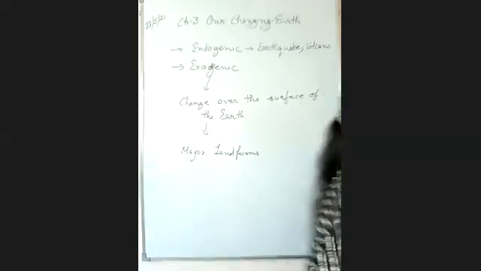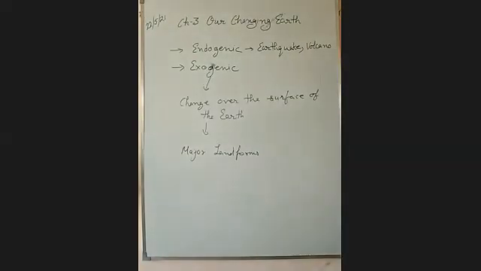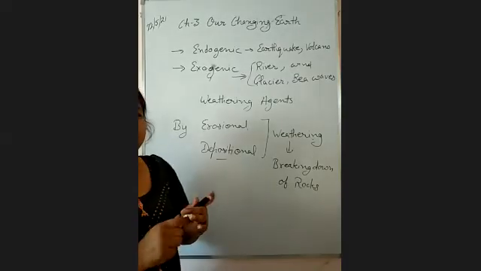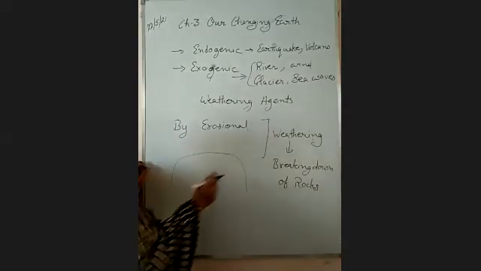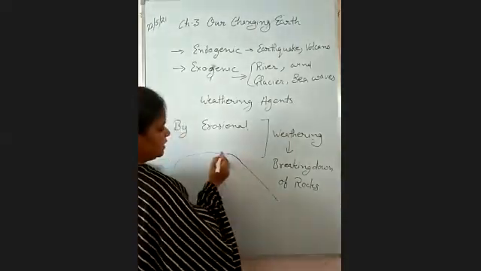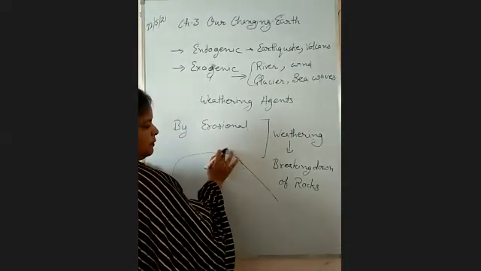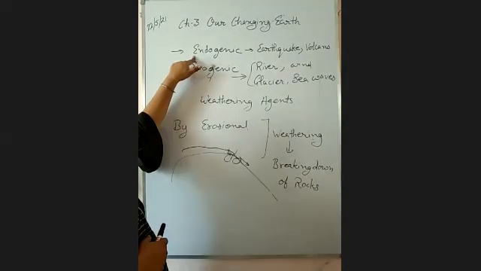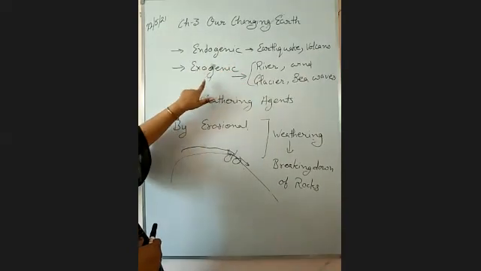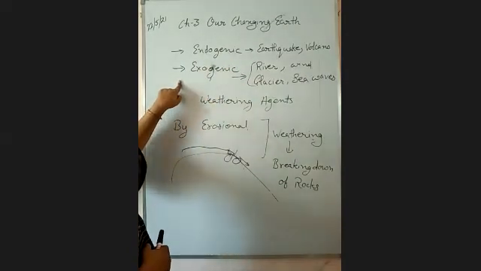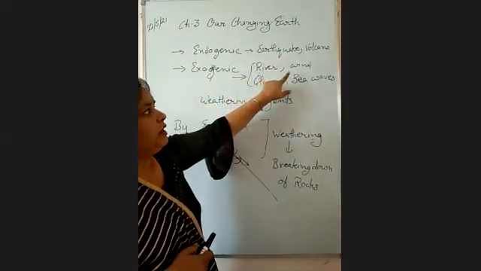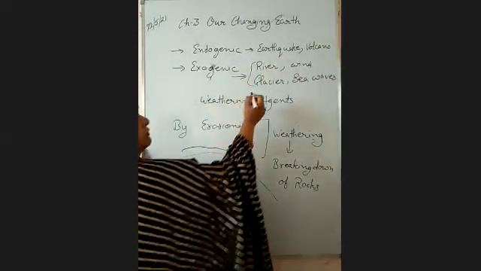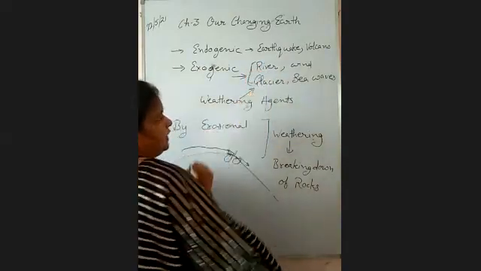And creates major landforms on the surface of the earth. Suppose this is an area at the hilltop, right? So there is a weathering process by the sun's heat. Endogenic forces we already discussed, earthquakes and volcanoes, and exogenic forces are due to the work of river, wind, glacier, and sea waves. All these four are known as weathering agents.